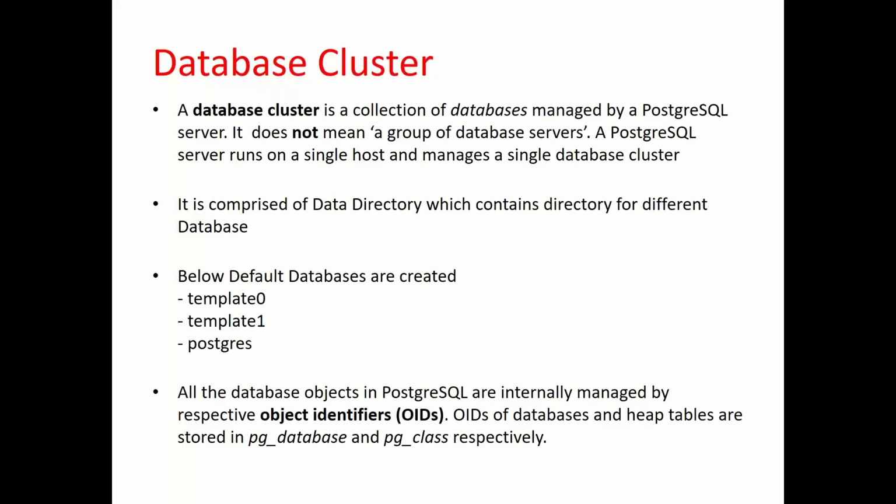Each database is internally managed by an OID, the object identifier, and each database OID is stored in pg_database and pg_class. You can create any number of databases, and you can work directly on the Postgres database too. But in a professional setting, the name Postgres doesn't look good, so you create a new database and work on that. So these are the three databases created by default.